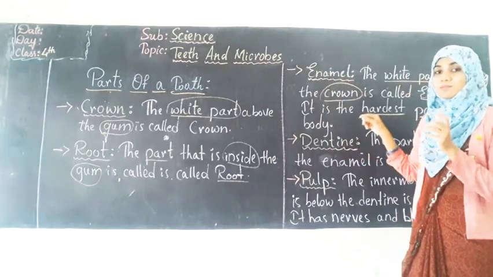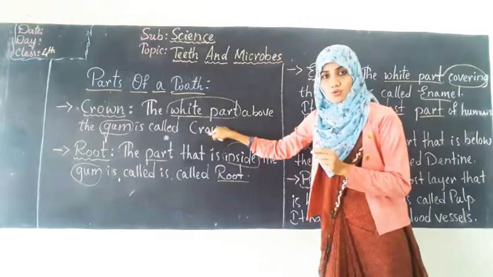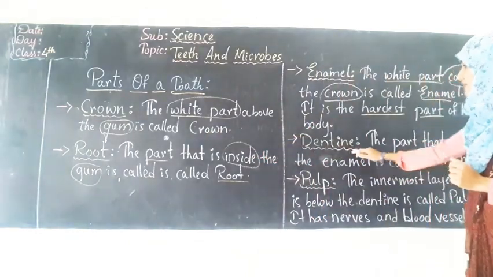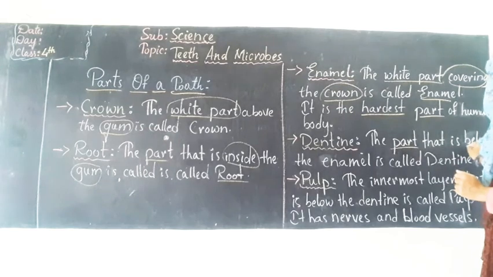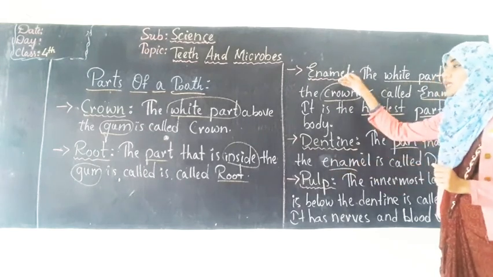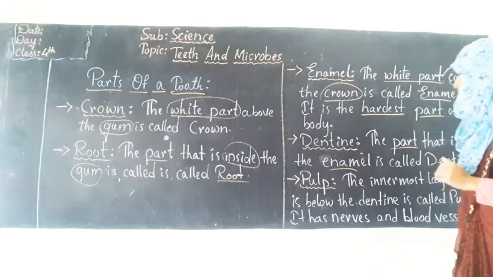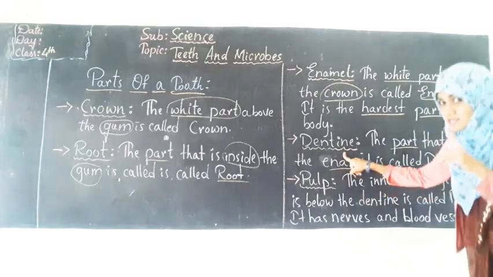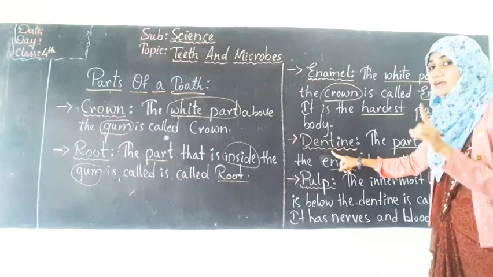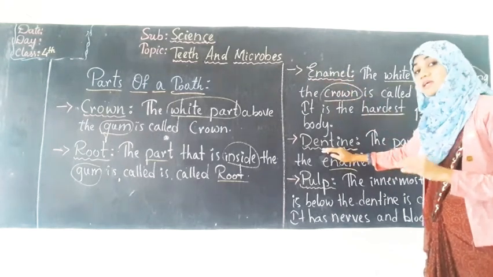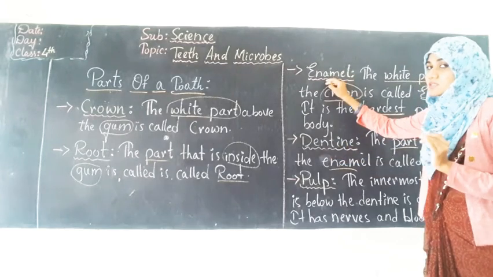Enamel is the white part which will cover the crown. All right. Next is dentine. What is this dentine? The part that is below the enamel. Okay. The part below the enamel, that is the dentine. Next, dentine is also hard, but it is not as hard as enamel.